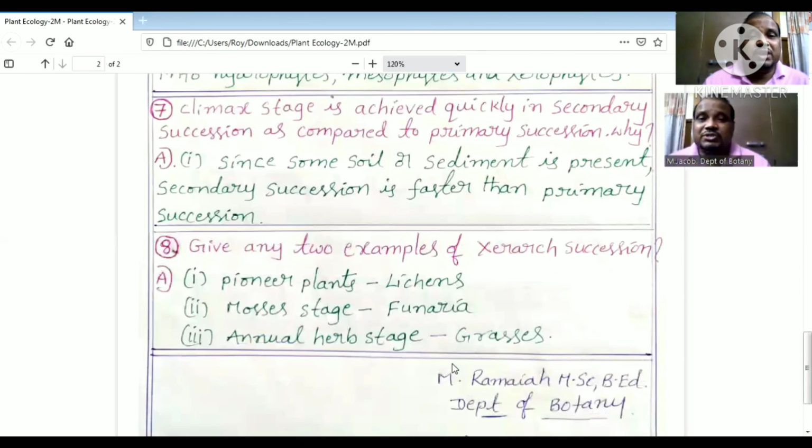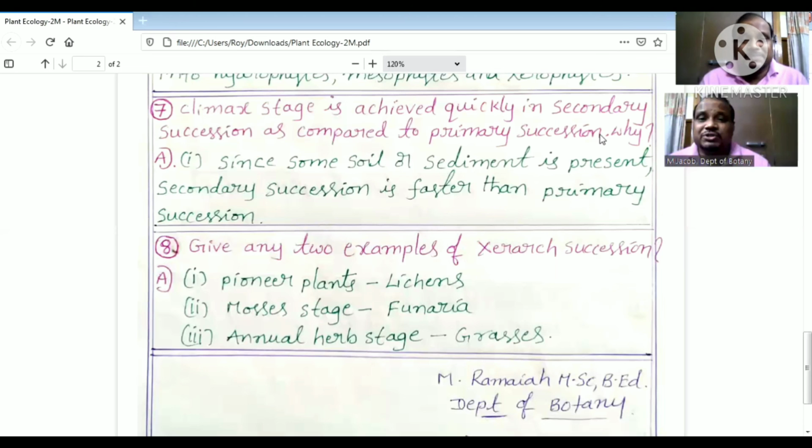The next seventh one is climax stage is achieved quickly in secondary succession as compared to primary succession. Why? So here plant succession means an orderly process in which different plant communities occupy a particular area before the development of climax vegetation is called plant succession.